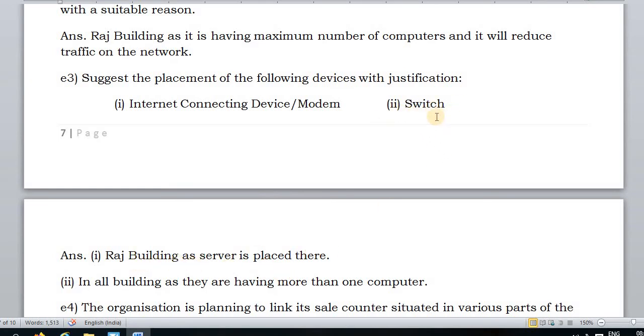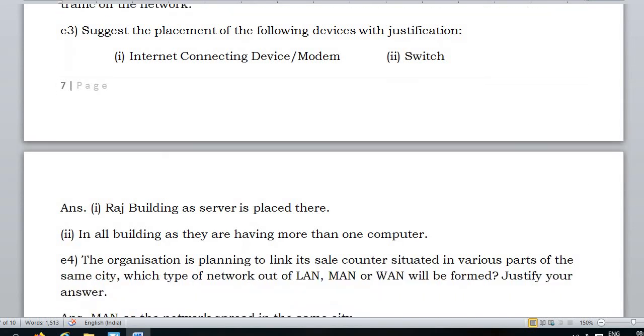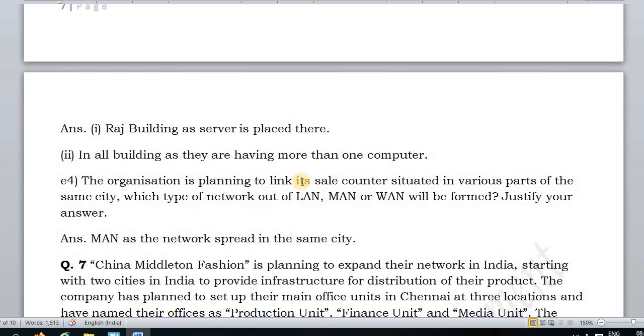Now second, switch. Switch will be connected in all buildings, because switch is used for connecting computers, and every building has more than one computer. That's why in all buildings a switch will be connected.